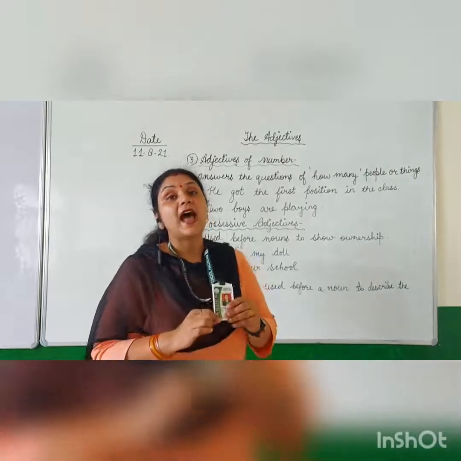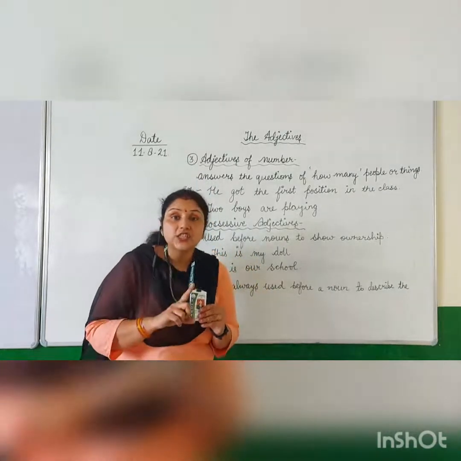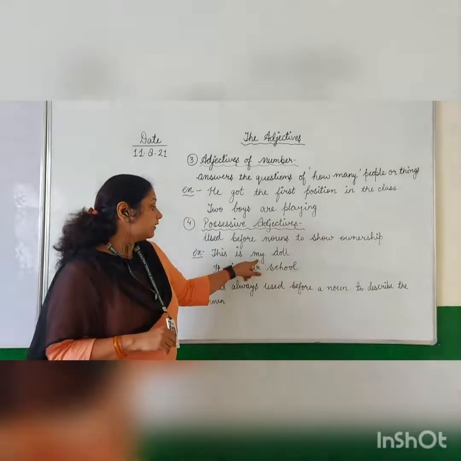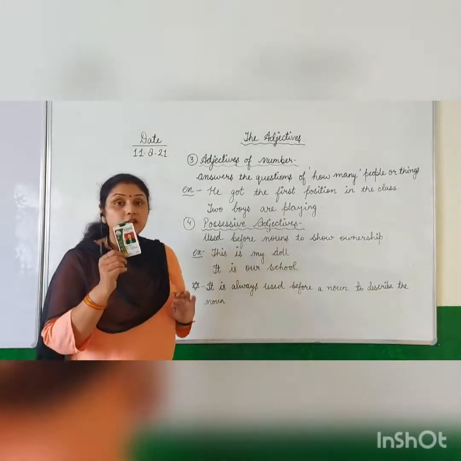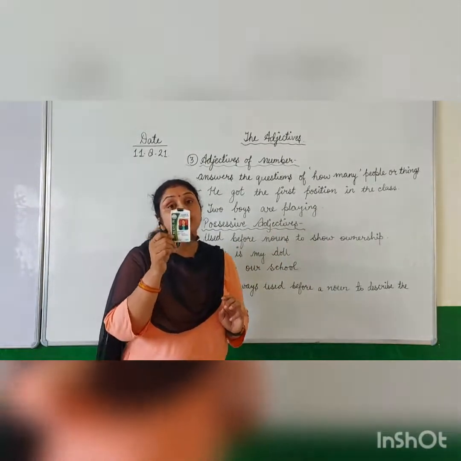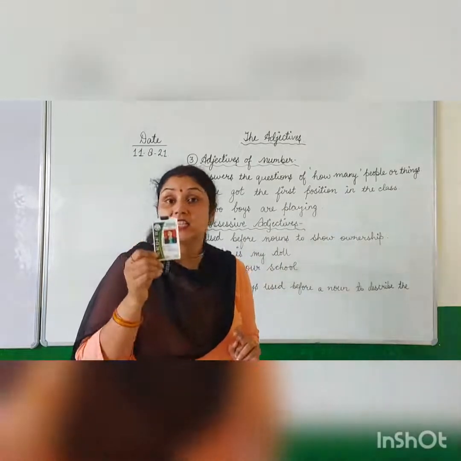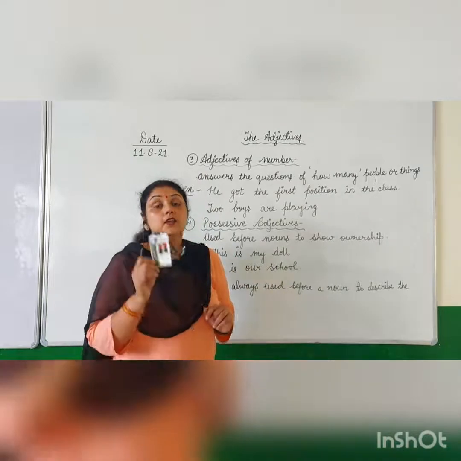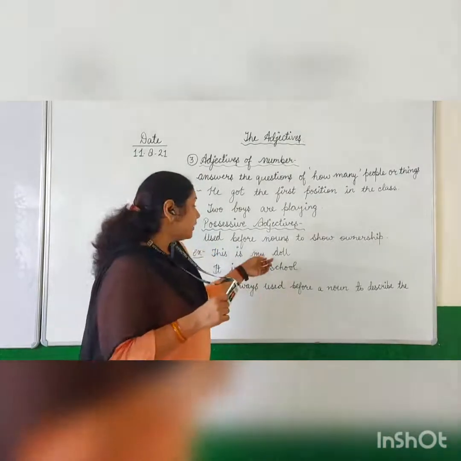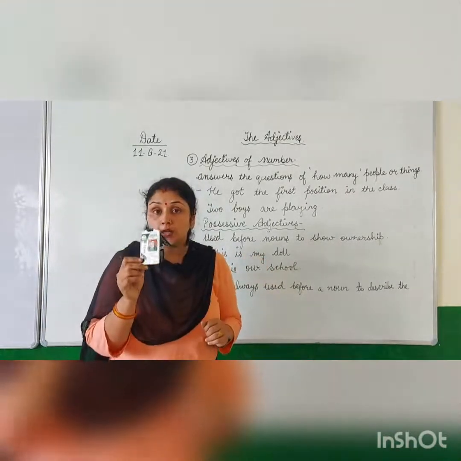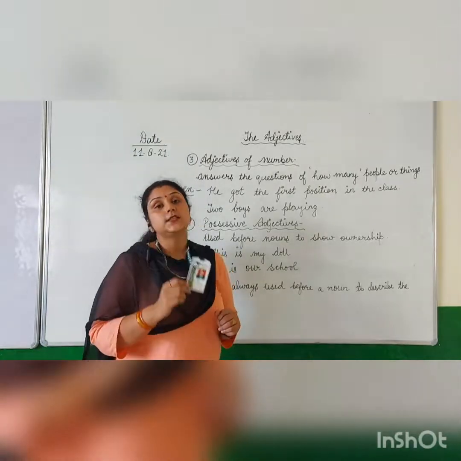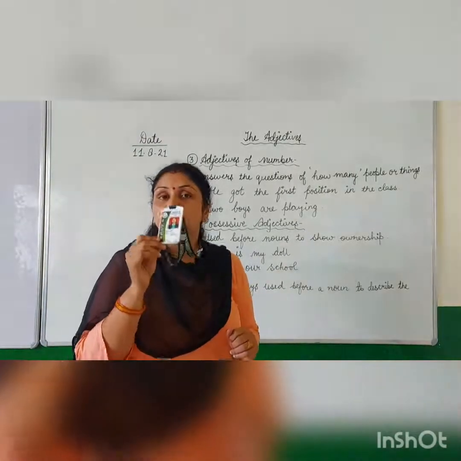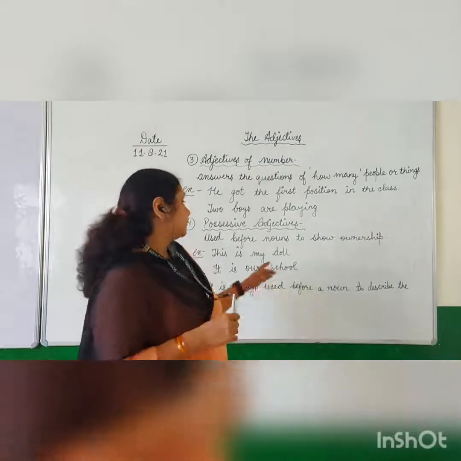Pronoun is used as possessive adjective. So my word क्या कर रहे हैं यहाँ पर? My word क्या कर रहा है? ID को describe कर रहा है कि ये ID किसकी है? मेरी है. So my ID card. Okay. So my word is possessive adjective because it is showing the ownership of this card. इस card की ownership को show कर रहा है.